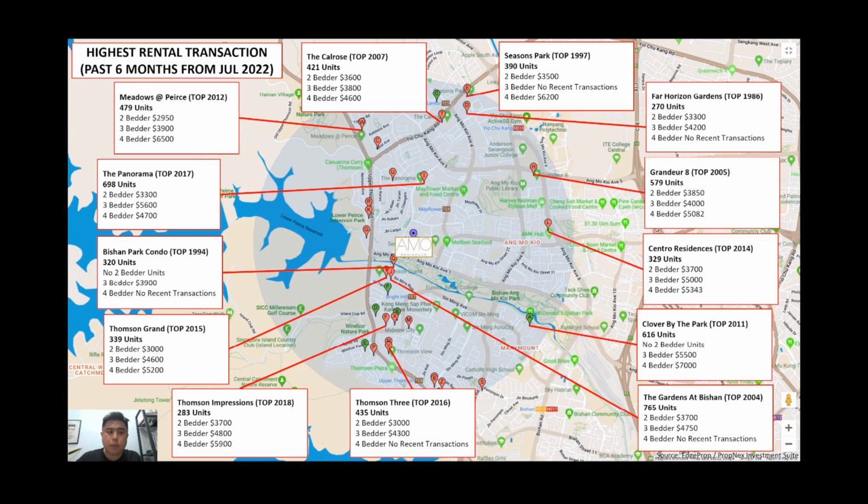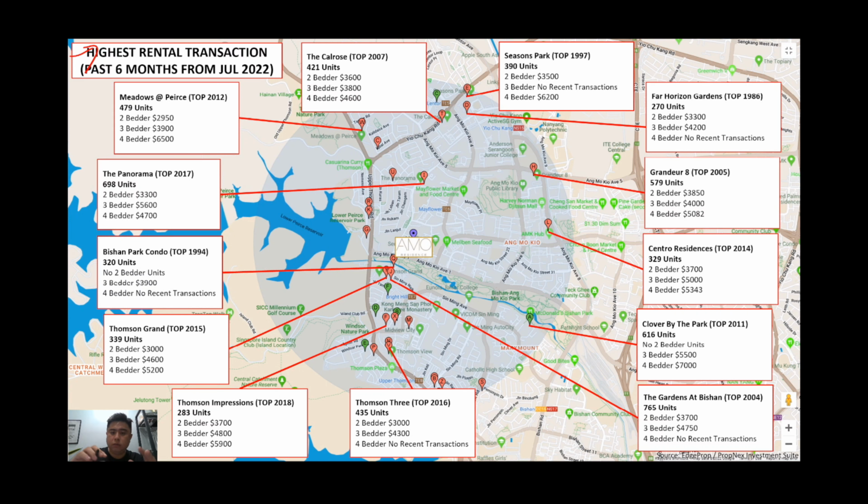So second thing that we'll be looking at will be rental. So this is pretty important because rental is something that is sustainable, and in case of market conditions like recession or COVID, something that we cannot foresee, rental is always something that investors fall back on in case they do not get the capital gain that we expect. So how has rental performed in the past 6 months?